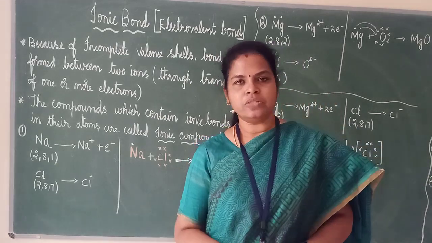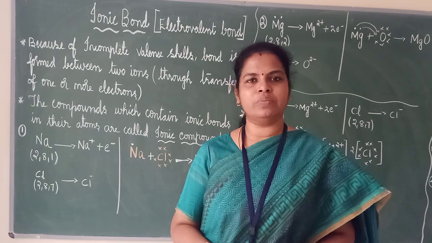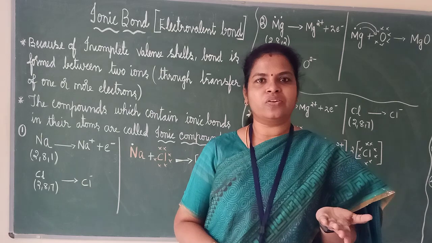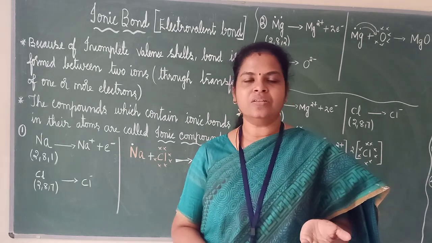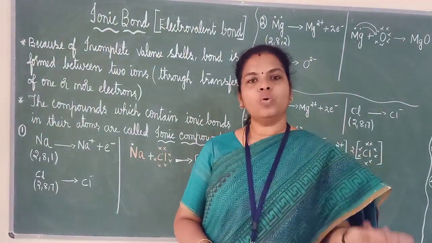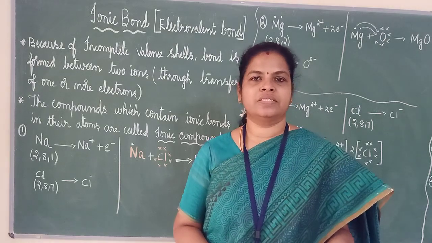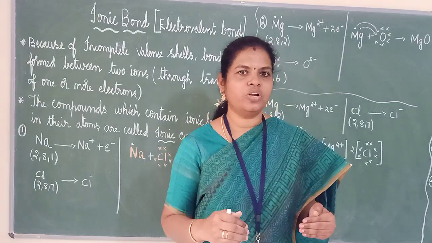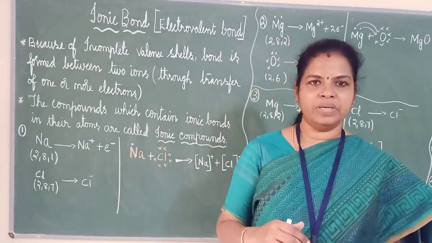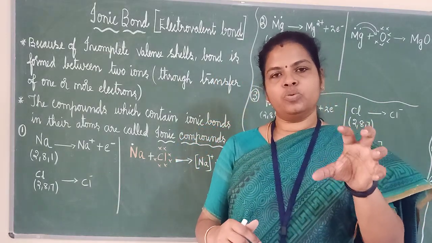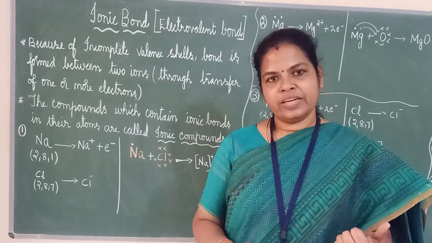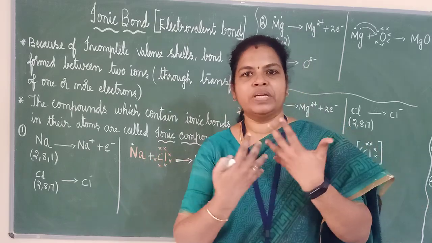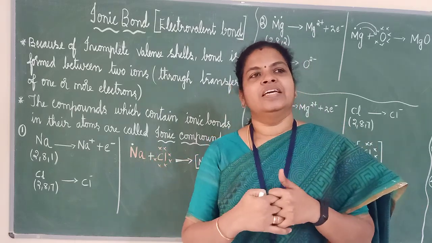In metals and non-metals also we have seen a difference. In metals, there is a surplus of electrons in the outermost shell. So what will they do? They will lose electrons; they are electropositive. In non-metals, they will have fewer electrons in the outermost shell. It means they need only 1, 2 or 3. If they get that, they will become stable. So what will they do? They will try to become friends, correct?